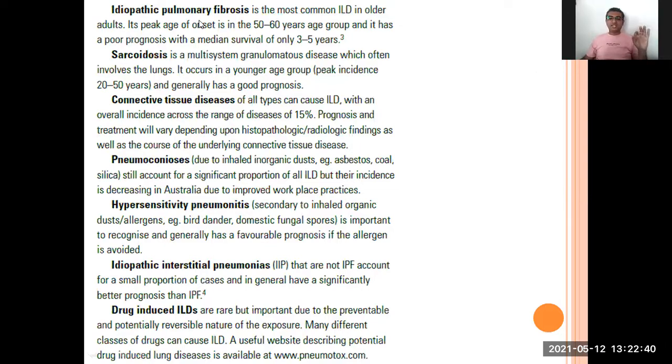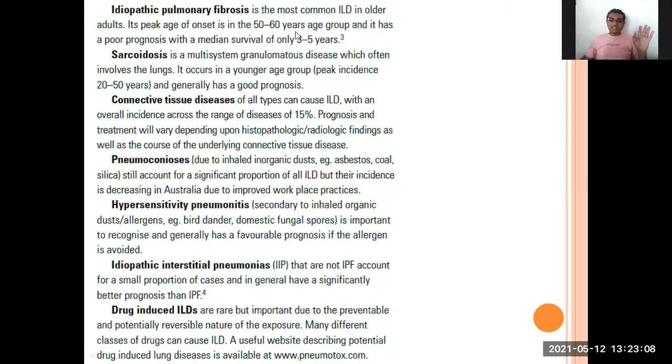First of all is idiopathic pulmonary fibrosis. Among all the restrictive lung diseases, this is the most common, where you don't know the cause of the pulmonary fibrosis. In interstitial lung disease, this is the commonest one, especially in older adults, more than 40 or 50 years of age.